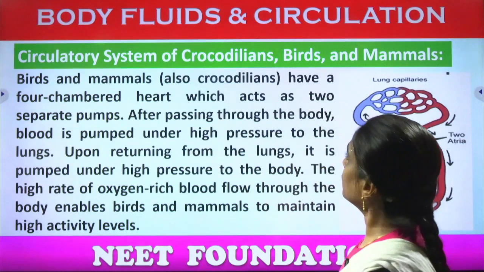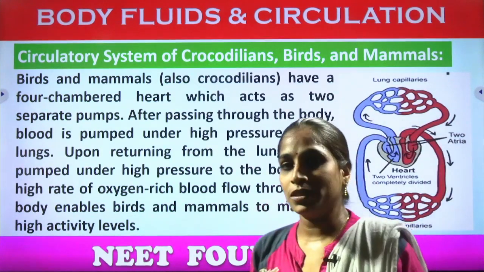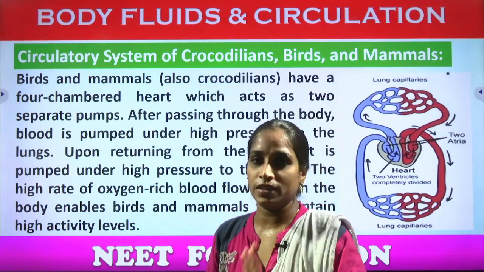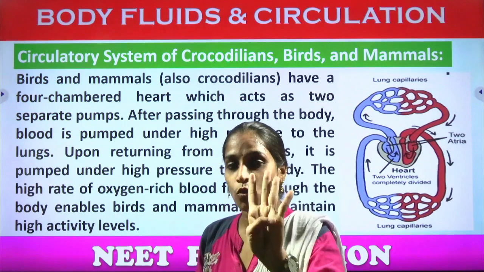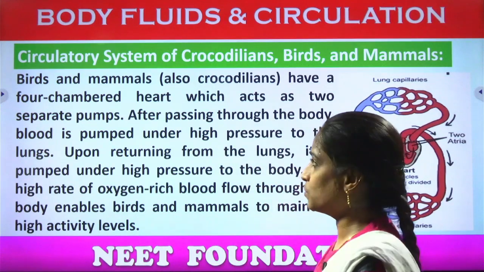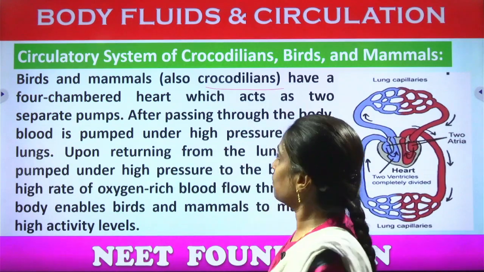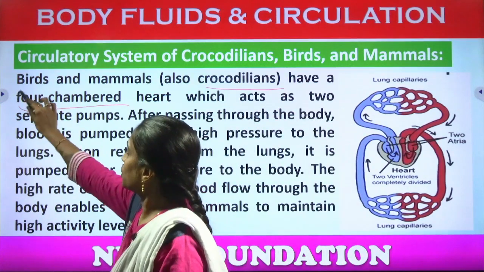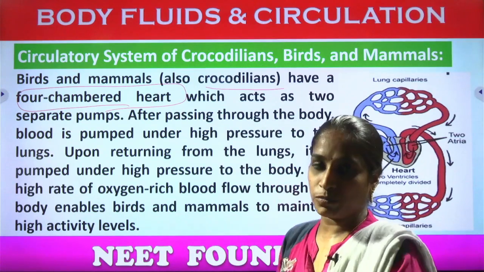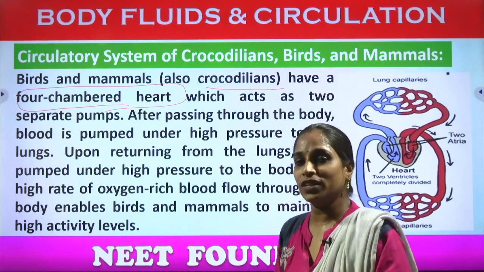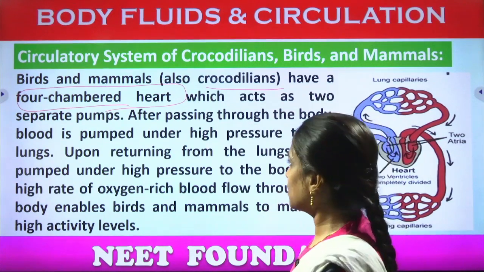And let us see here circulation in the crocodiles, birds and mammals. What kind of circulation can we observe? It's a double circulation. They are four-chambered heart organisms. Okay, so birds, mammals and also the crocodilians have how many chambers? Four chambers of the heart, which act as two separate pumps. Already we have discussed this previously. One is the systemic circulation and the other is the pulmonary circulation.